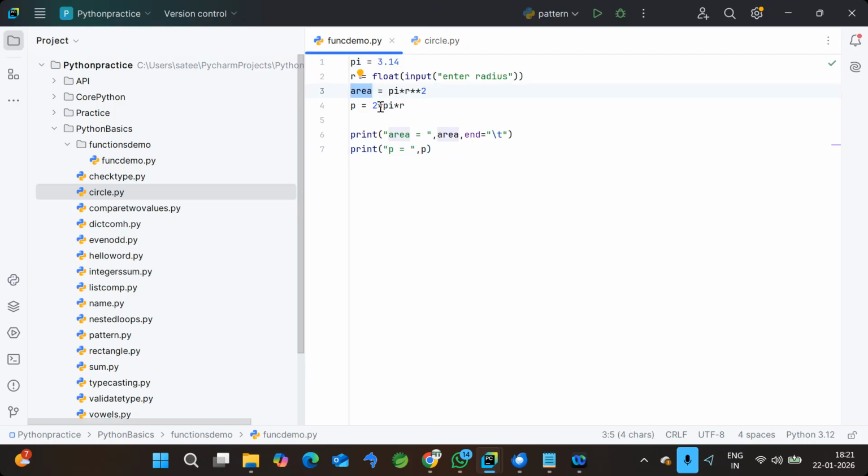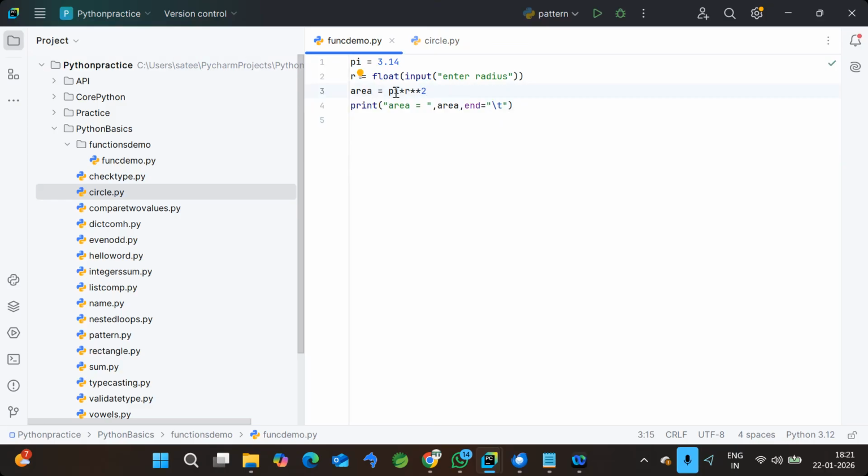Now I'm removing the perimeter for the sake of understanding, because the best approach is that a function should target only one action at a time. Generally, we should not focus on multiple actions in a single function.